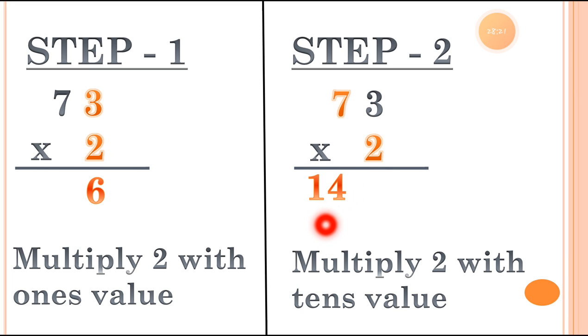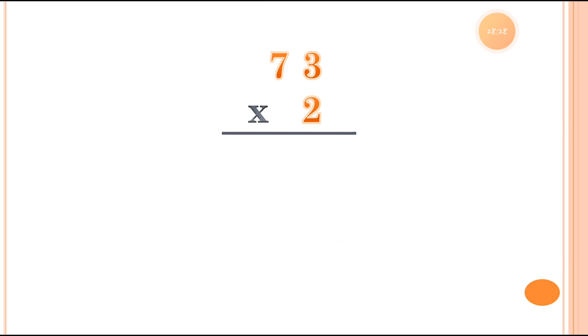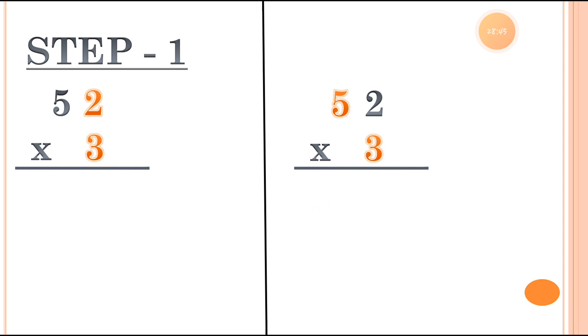So you can see we are getting the answer in 2 digits again. You can call it regrouping the sum. Now let's do both the steps together. 2 3s are 6 and 2 7s are 14. You can see we are getting the product in 3 digits.